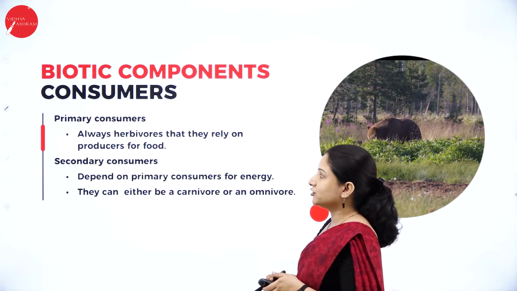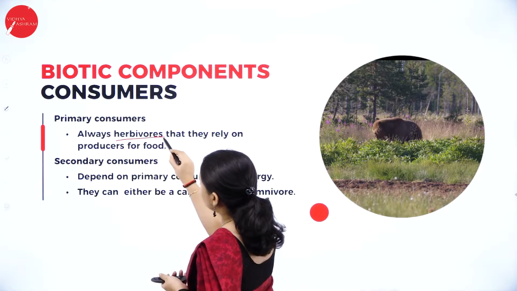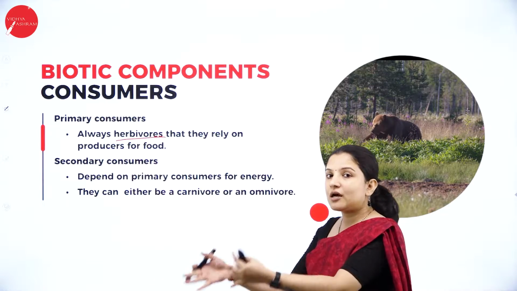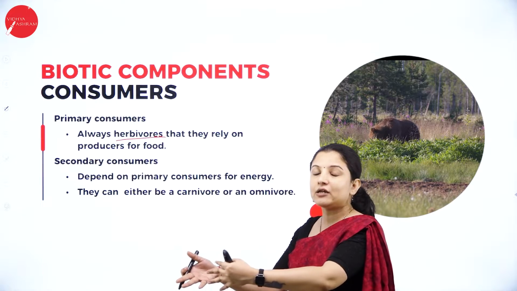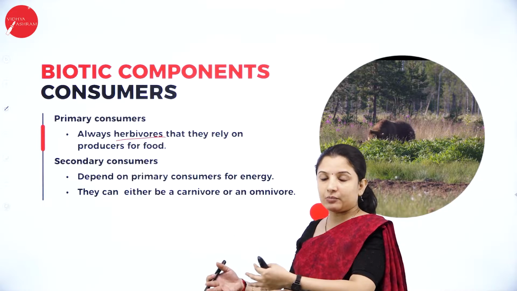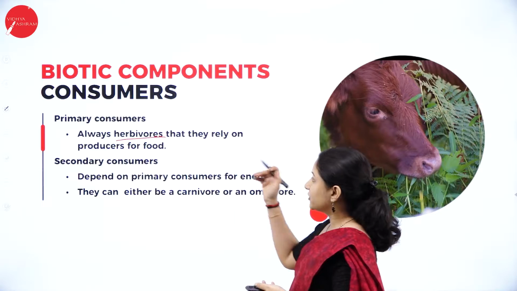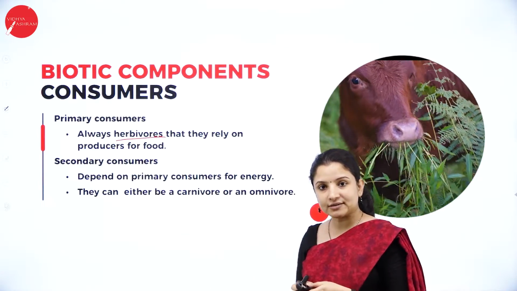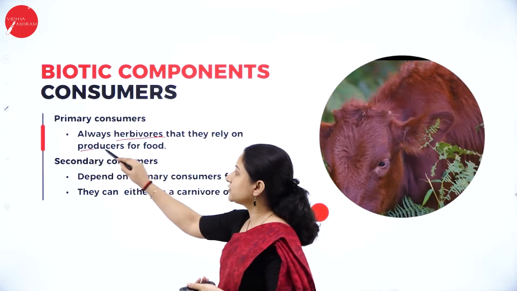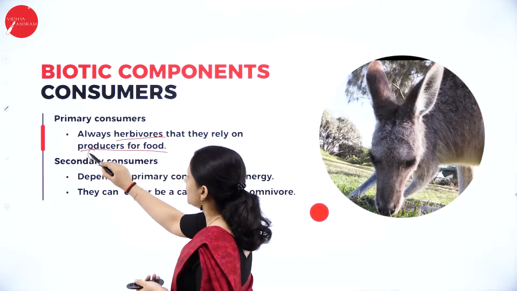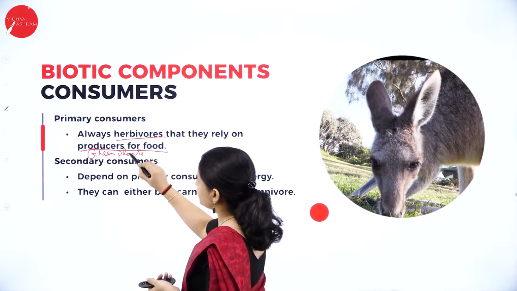Primary consumers will always be the herbivores. Why are they the primary consumers? Because soon after the producers, that is the green plants, they are the ones that go and feed on the green plant. So they will be the primary consumers. Therefore, they are called herbivorous animals. They are the primary consumers and they usually depend on producers for their food. What are the producers here? They are the green plants or the autotrophs.